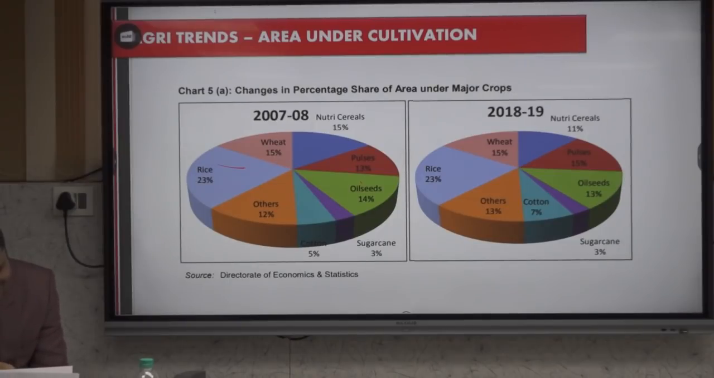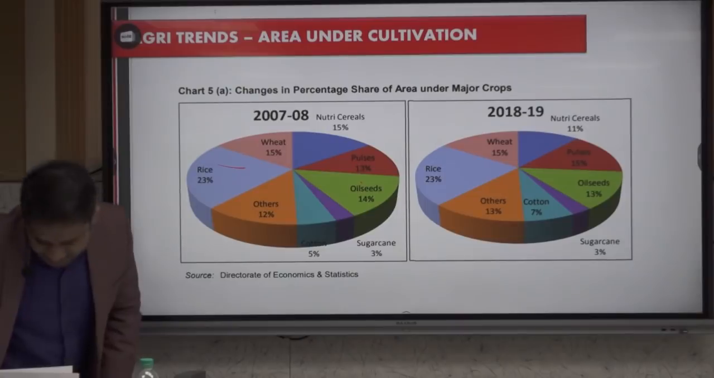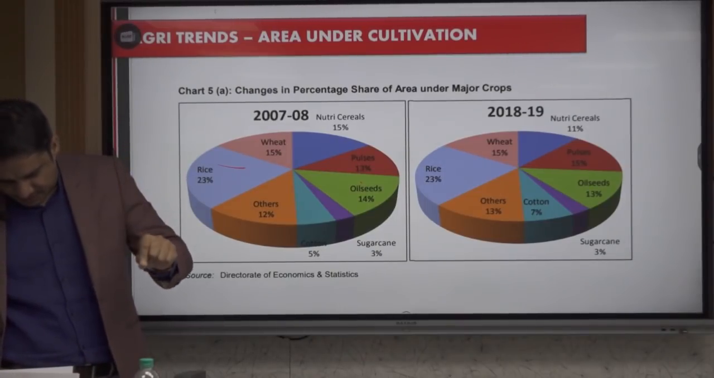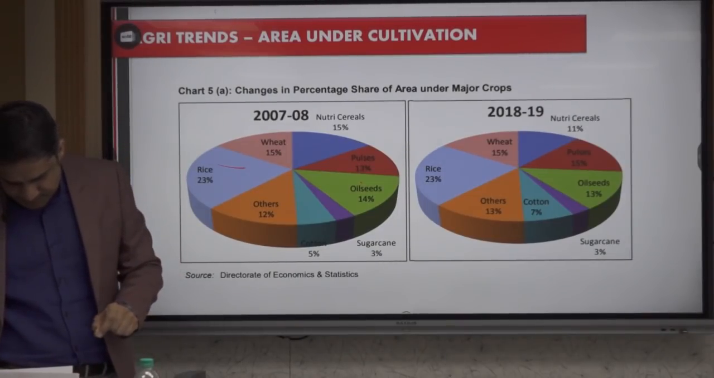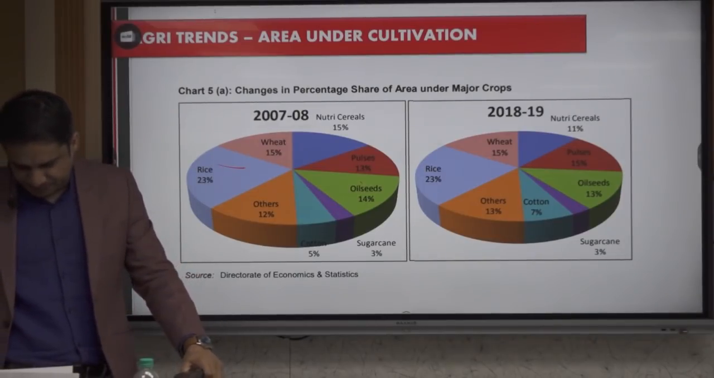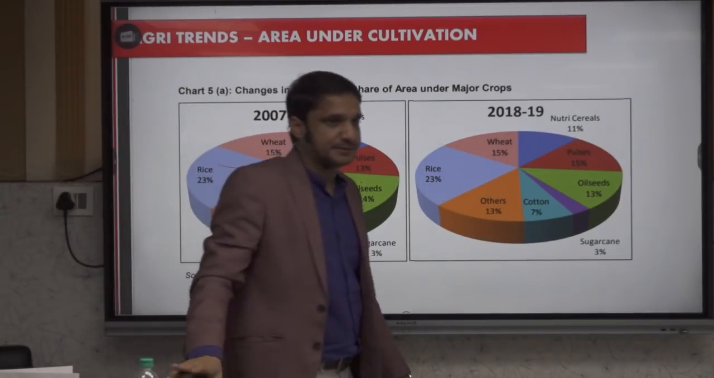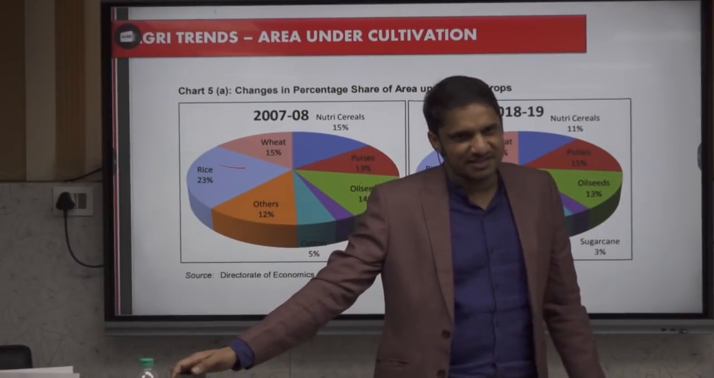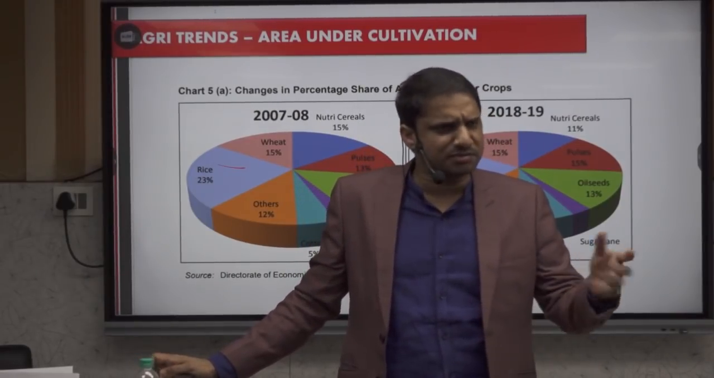Anyways, so pulses is 15%. Within food grains, maximum is cereals, second is pulses, third is coarse cereals. But before coarse cereals, we have oil seeds. It is confusing, right? But you have to study it. No other option, I am telling you.